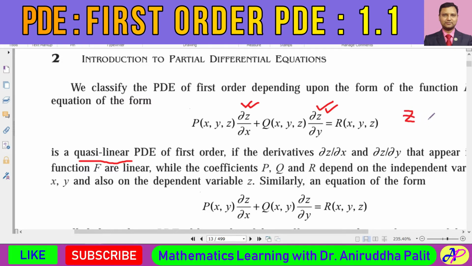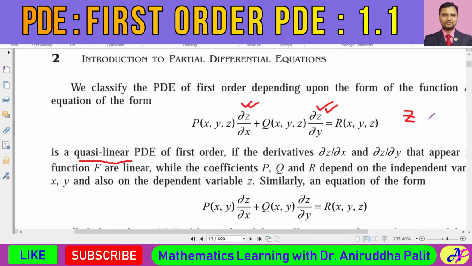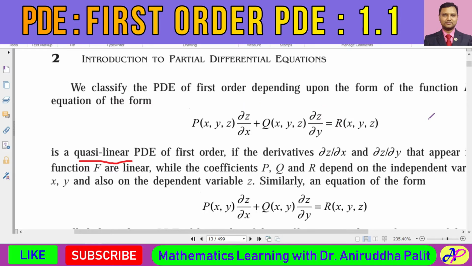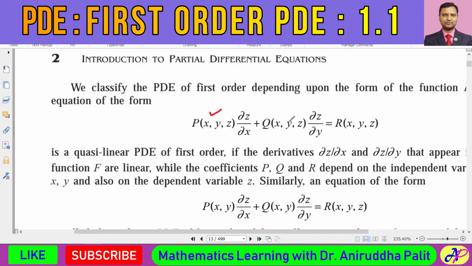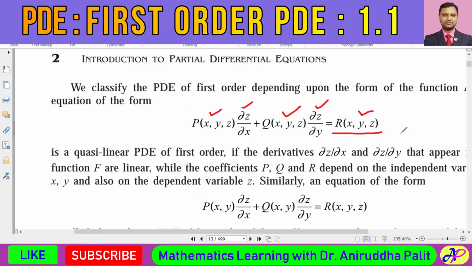That means z or z square or z cube or sine z, cos z, etc. Different functions of z may arise. The linearity is about the partial derivatives del z del x and del z del y. The coefficients of these partial derivatives would be some functions of x, y, and z, and the right hand side quantity, the remaining portion which is free of these partial derivatives, we designate by the function r.